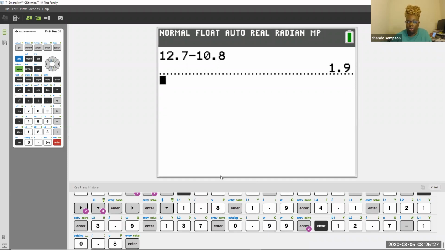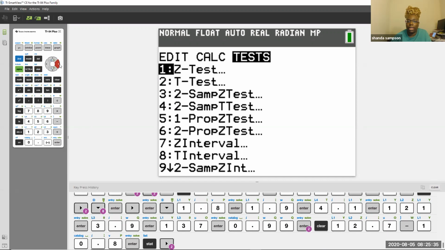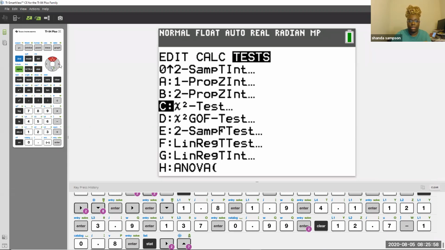So where do we go? The first thing we do is think of what class we're in. We go to stat, and then we go over to test. What kind of test is this? This is a 2-sample interval test, but it's a t-test because you don't know the population standard deviation. I know it's not the number 9, because 9 is a 2-sample z interval. I'm looking for a 2-sample t interval. Just so you know the difference, I'm going to go up, and there it is, 2-sample t interval.